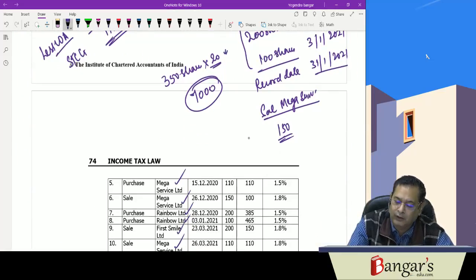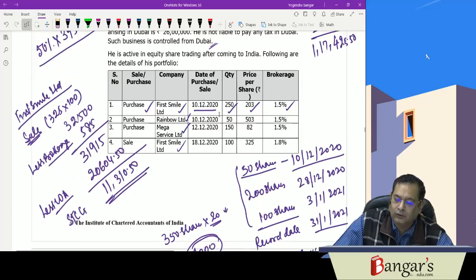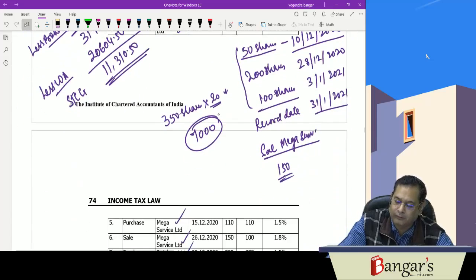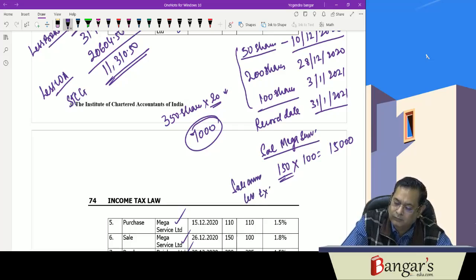So 150 shares have been sold at the rate of 100 per share: 15,000. This is sale consideration. Less brokerage at 1.8%, 270.